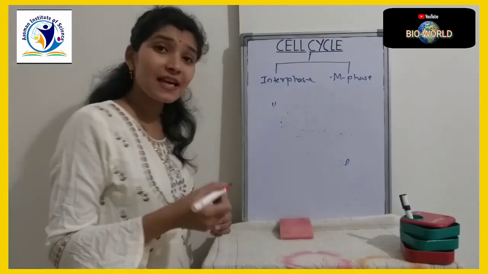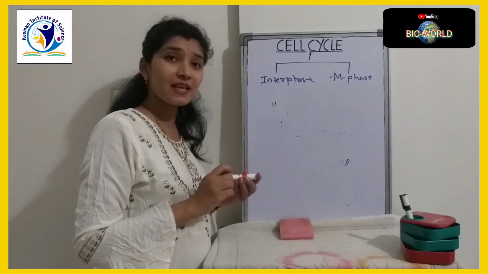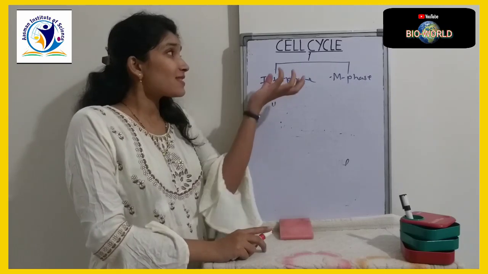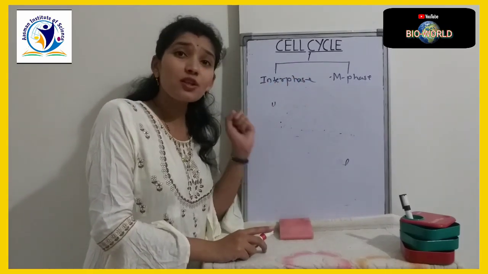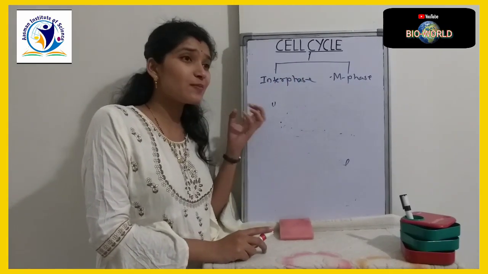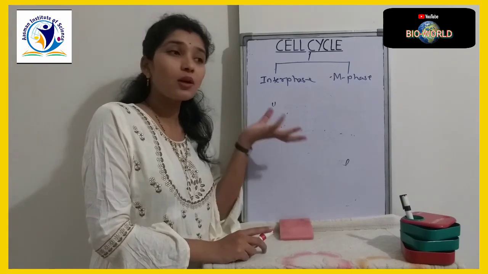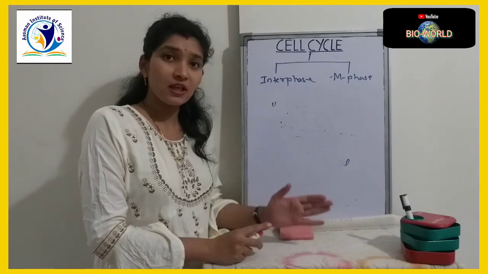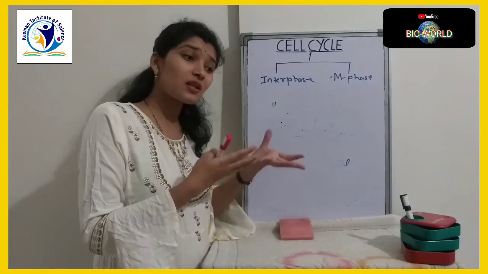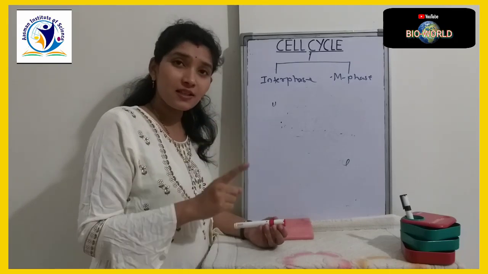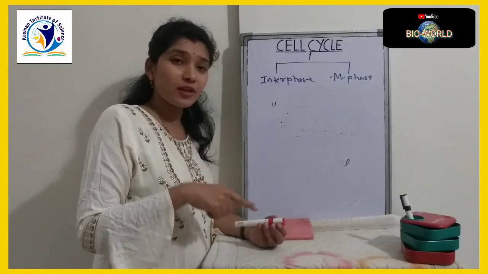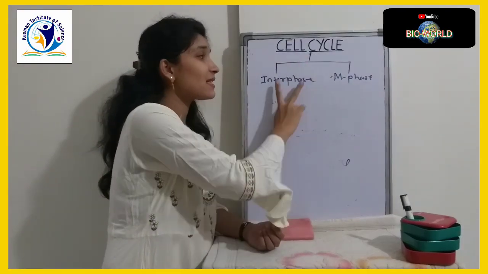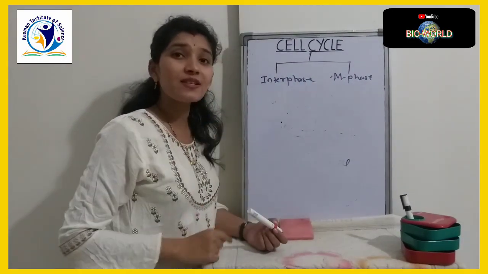But what is the cell cycle? Why are we calling it a cycle? Cycle means a continuous event. The cell cycle is a series of events which takes place in the cell to form two cells. A single cell undergoes some changes, goes through a series of events, and forms two cells. Now the cell cycle is divided into two steps, that is interphase and M phase.